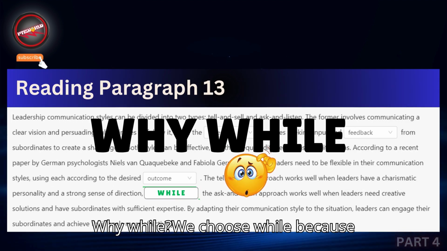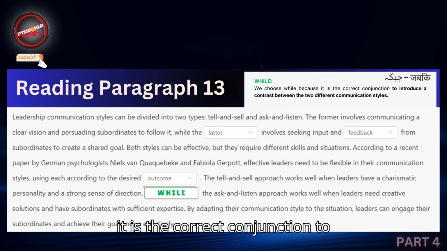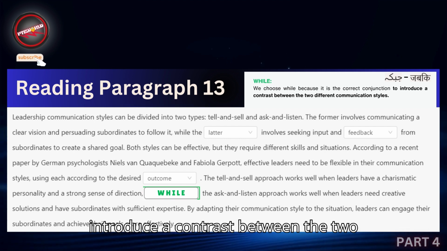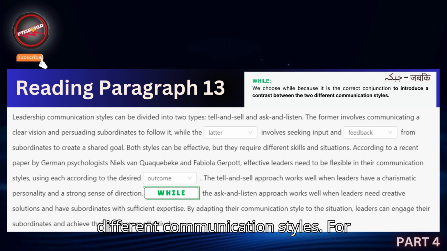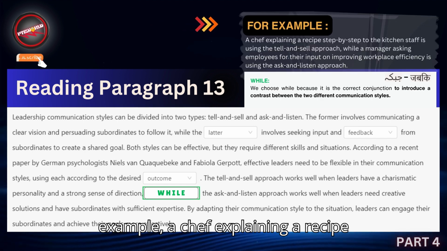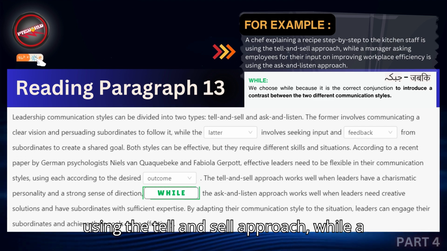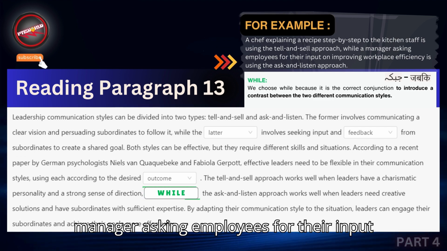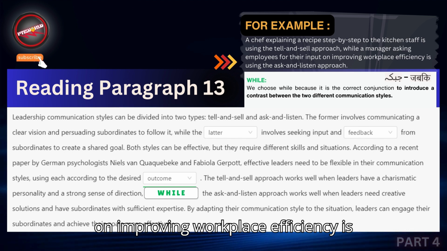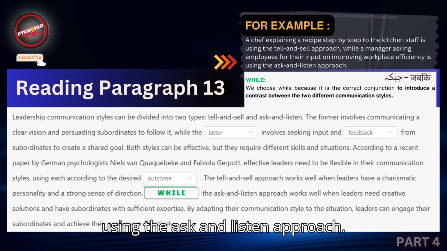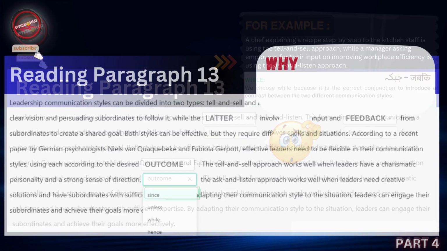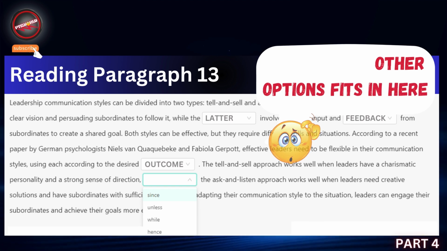Why while? We choose while because it is the correct conjunction to introduce a contrast between the two different communication styles. For example, a chef explaining a recipe step by step to the kitchen staff is using the tell and sell approach, while a manager asking employees for their input on improving workplace efficiency is using the ask and listen approach. Why not the other options?